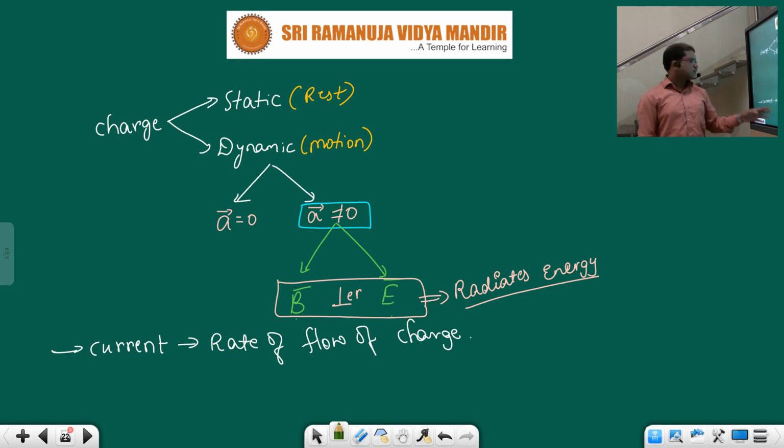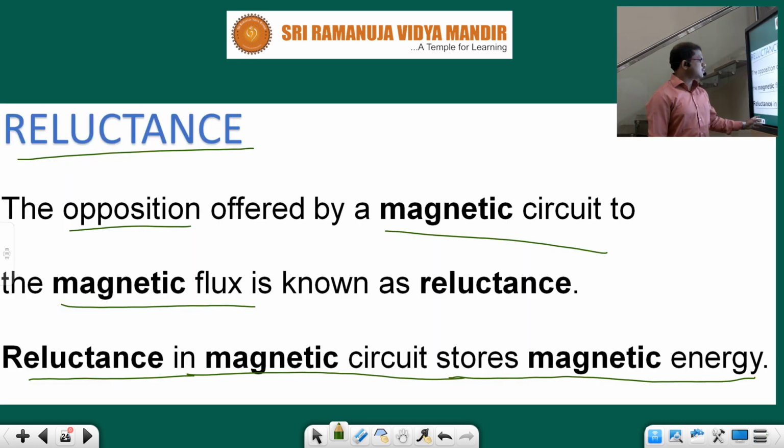The storage of that magnetic energy can be represented with reluctance, children. Very, very important point, children. Further I will discuss in depth how reluctance stores magnetic energy.